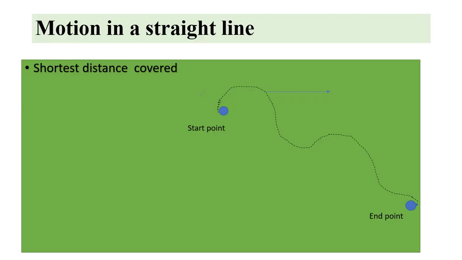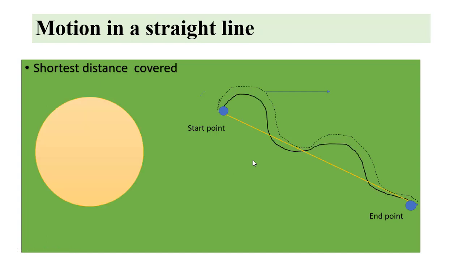And what path should it take? If a car or a bus is moving from this point, which we call the starting point, it can take any path to reach the destination. But what is the shortest path? Here you are seeing it is the shortest path. It is called the displacement, and we can take it in a particular direction. It is the shortest distance between starting point and end point.